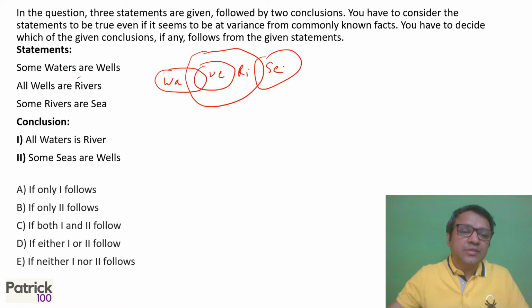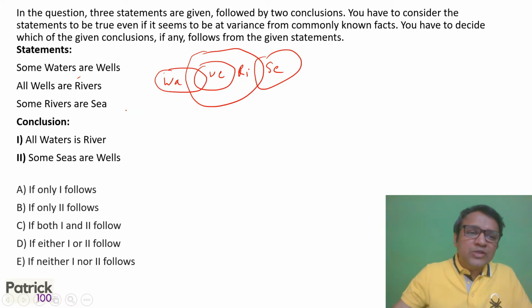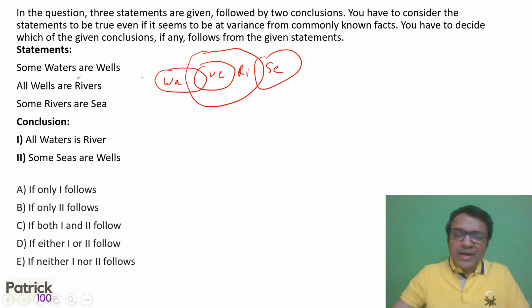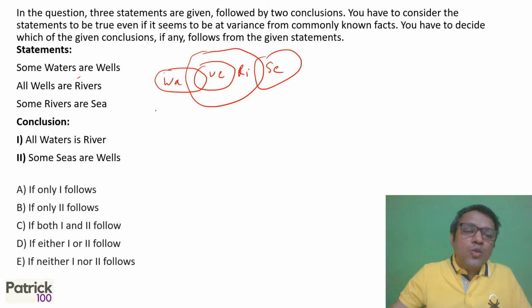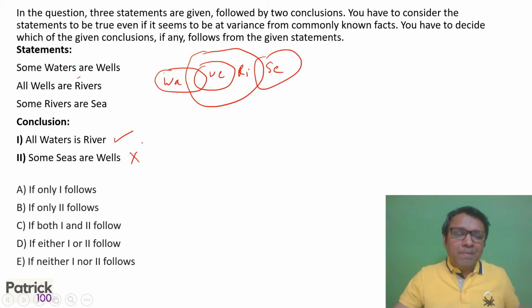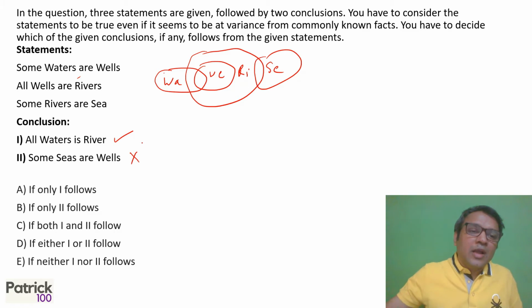So, you draw it with a minimum intersection. And these are simple. When there is no or a maybe, it's a simple Venn diagram. So, all waters is river. Yes, as per diagram, it's true. Some seas are wells, not as per diagram. As per diagram is false. So when there is no or a maybe, you can always answer based on a diagram.